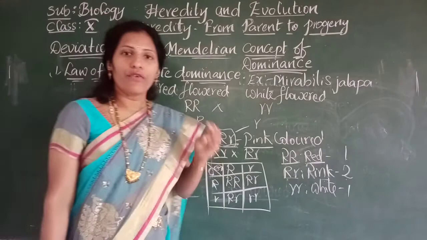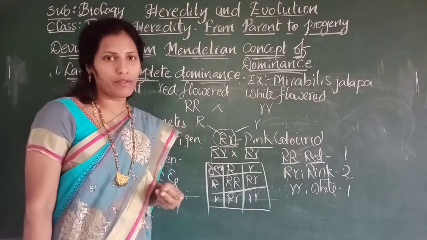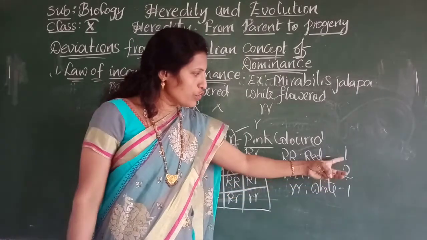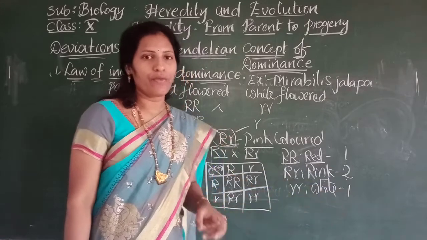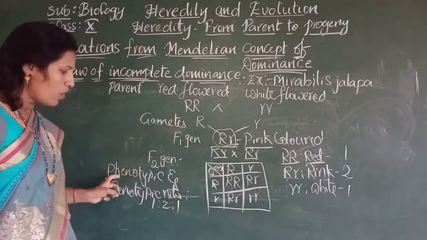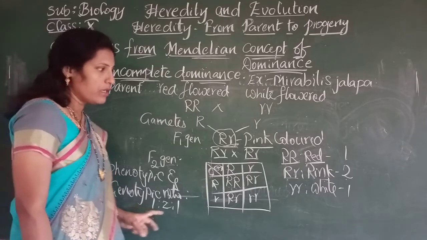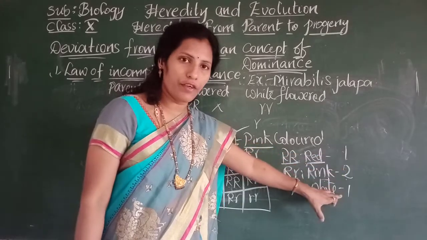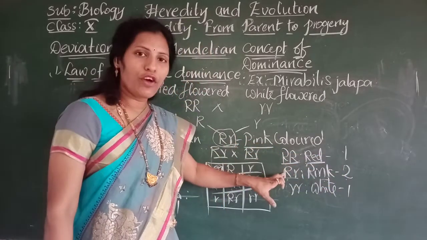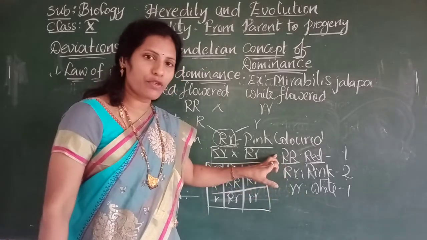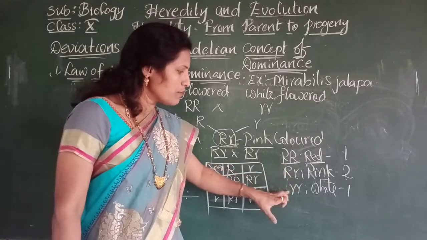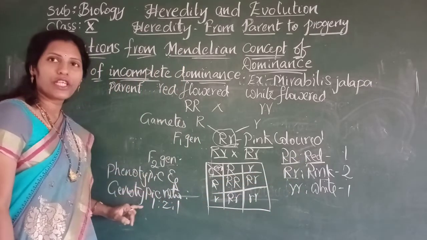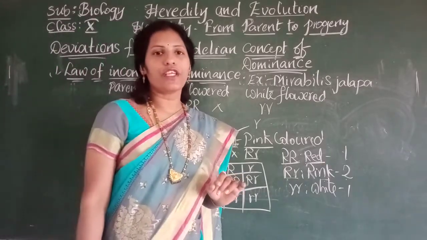That means we are seeing 3 types of phenotypes: red color, pink color and white color, and they are in the ratio of 1:2:1. So here the genotypic ratio and phenotypic ratio are the same. Here also 1 red, 2 pink and 1 white. So 1:2:1 is the phenotypic ratio, and if you observe the genotypes, RR 1 plant is produced, Rr 2 plants are produced, rr 1 plant is produced. So both the phenotypic and genotypic ratio is the same, that is 1:2:1.